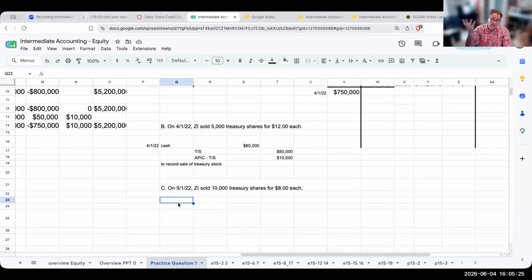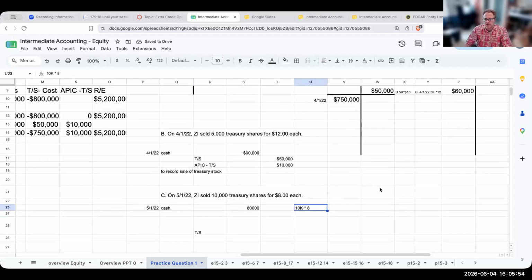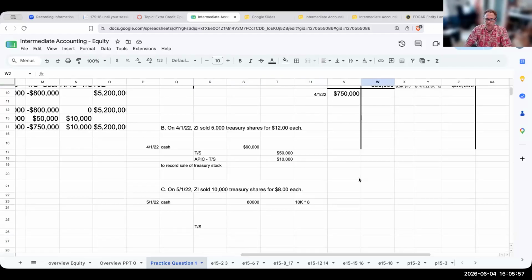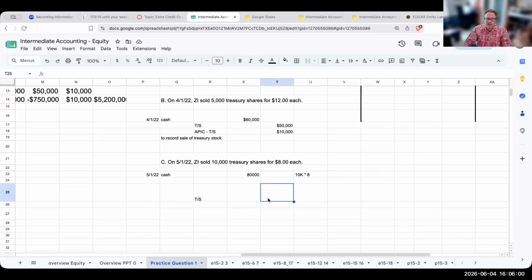On 5/1/22, I sold 10,000 treasury shares for $8 each. Let's go ahead and do the easy part first. I'm receiving cash, and this is going to be 10,000 times $8 each. And then I also need to record the treasury stock at my original cost. So how much did I originally pay for these 10,000 shares? Well, I paid $10 per share. So 10,000 times 10 gives me $100,000, right?